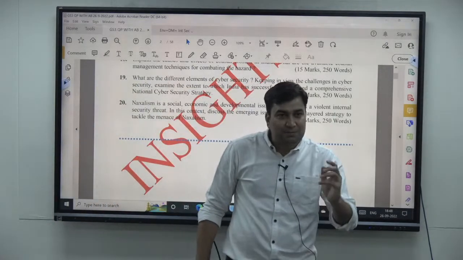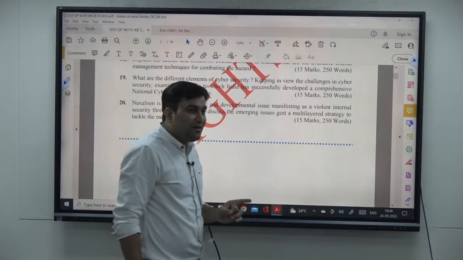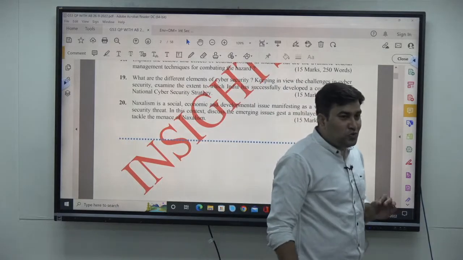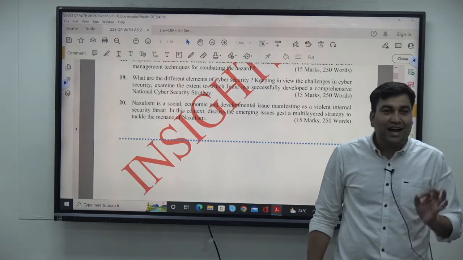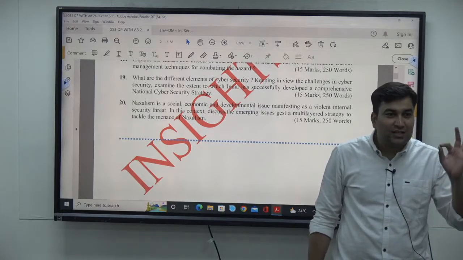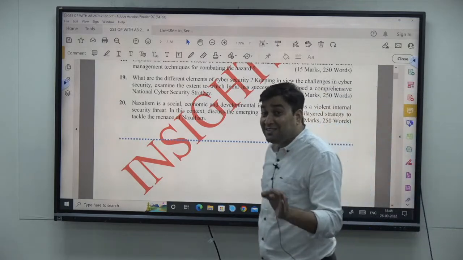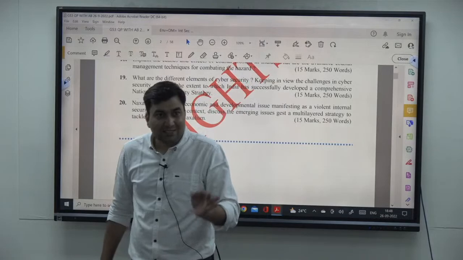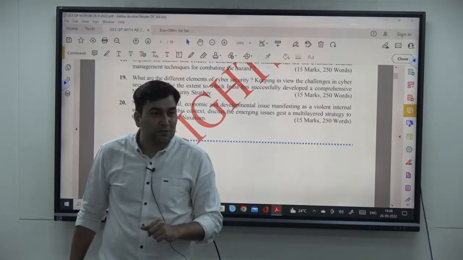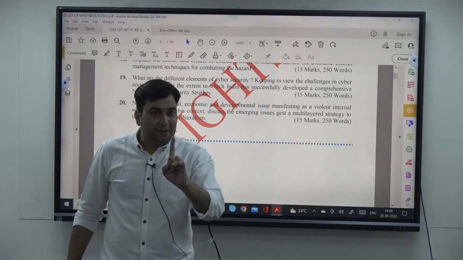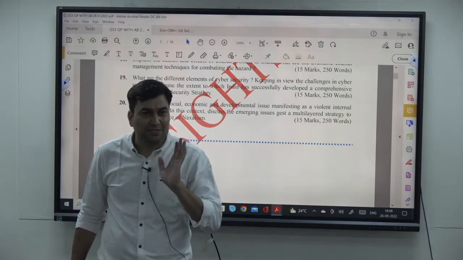So what is the strategy? सबसे पहला, legal measures. India में all the issues with respect to the cyber crimes and cyber security are dealt under IT Act 2000. It is a comprehensive act which deals with the cyber crimes and justice dispensation with respect to the cyber crimes. कौन डील करता है? IT Act and the various provisions with respect to it.